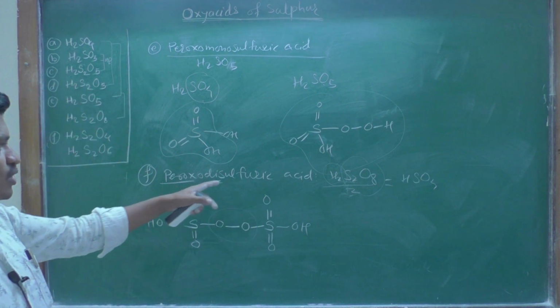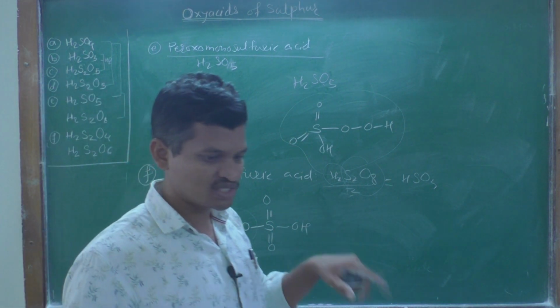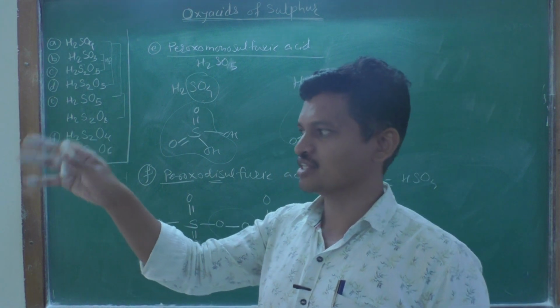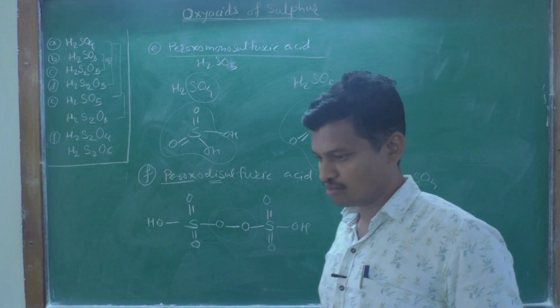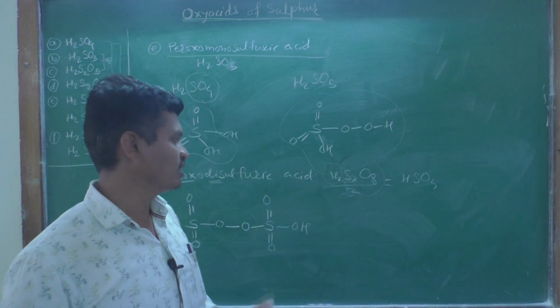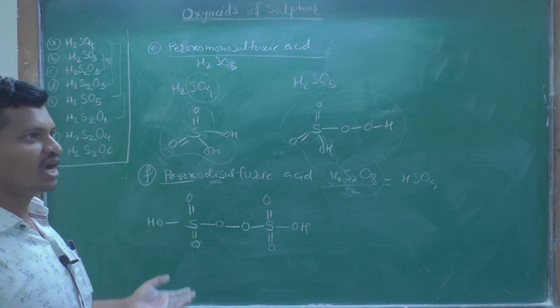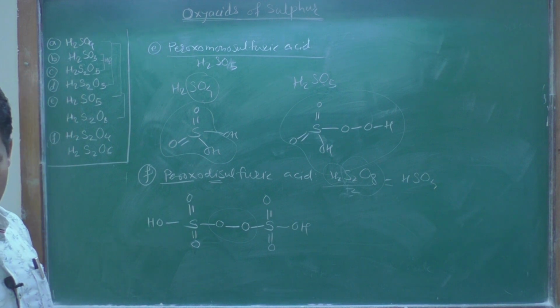This is the structure of peroxodisulfuric acid. In yesterday's lecture, when we saw the tables, we directly took the structures, formulae and oxidation numbers. But here we are studying how to remember these structures, how to draw these structures, and what the different ions and their salts are.